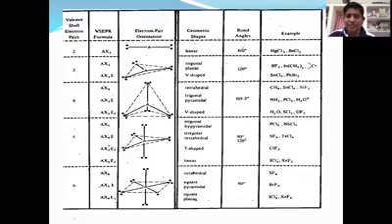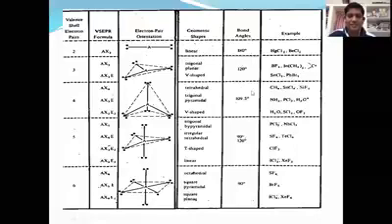Actually, linear should be 180 degrees. Trigonal planar 120 degrees. Tetrahedral should be 109 degrees, right? But these bond angles are not observed in some molecules. Why? Because they have distorted geometry. The geometry is distorted because the valence shell contains electrons, and those valence shell electrons have repulsive forces: lone pair-lone pair, bond pair-bond pair, and lone pair-bond pair repulsive forces. Now we'll see some examples, right?